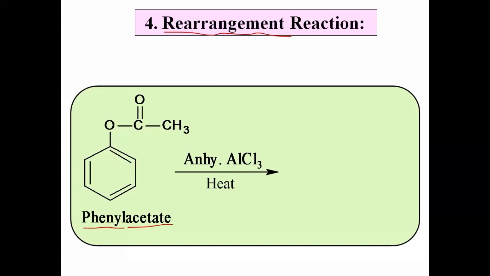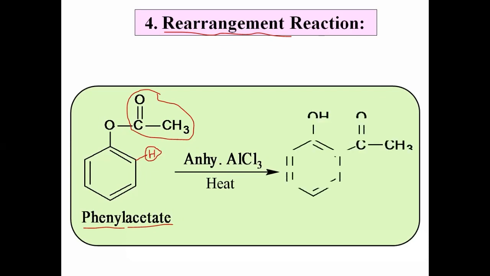Okay, we know that here each carbon having hydrogen atom. Here also there is one hydrogen, ether here also. Okay, now how the reaction occurs? Here that COCH3 group migrates from, यामध्ये असणारा हा जो COCH3 group आहे याला आपण acetyl group असं म्हणतो. This acetyl group migrates from oxygen to this ortho position. आणि इथं ऑर्थो पोझिशनला तो हायड्रोजन आहे, इट गोज ऑन द ऑक्सिजन अँड वी गेट द प्रॉडक्ट.